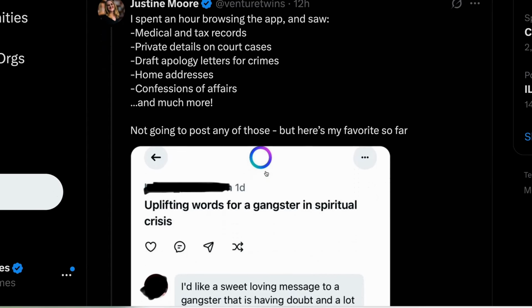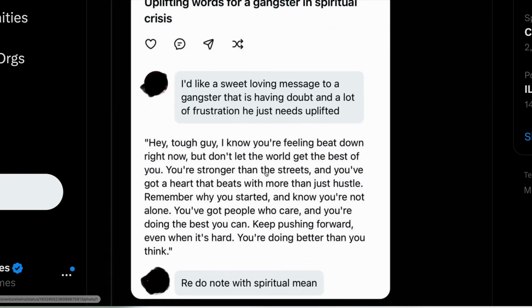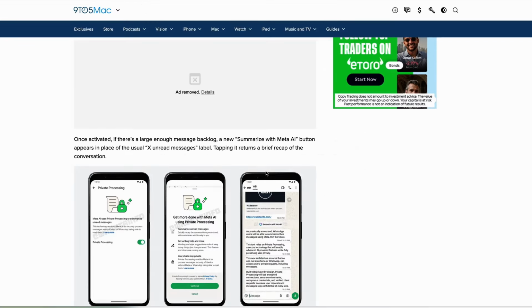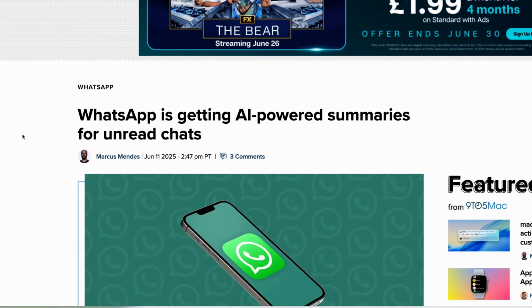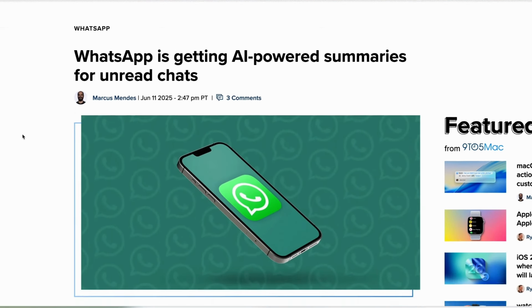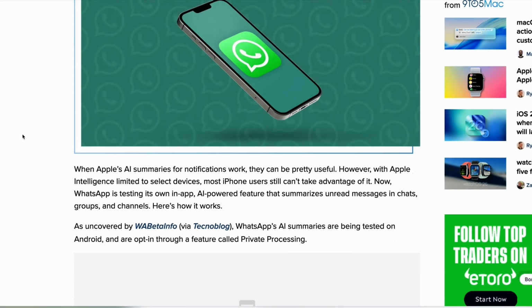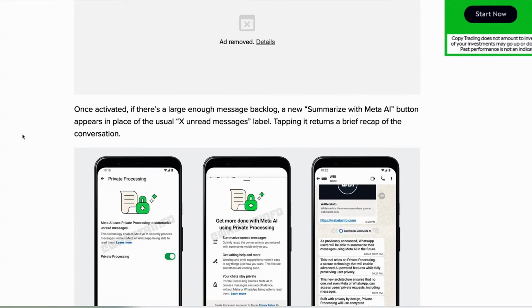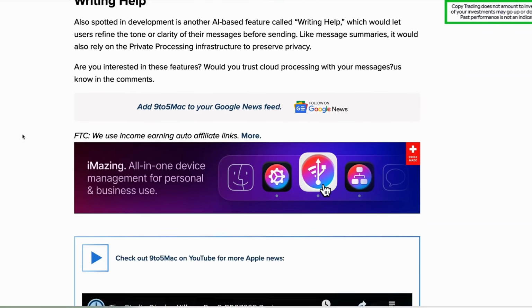and private AI feed. But while Meta AI is floundering a little bit, WhatsApp continues to get new AI features. This week, new leaks show that WhatsApp is due to get some AI-powered summaries on mobile, which shows that once activated, if there's a large enough message backlog, a new Summarize with Meta AI button appears in place of the usual X unread messages label. So tapping the Summarize button gives users a brief recap of the conversations that they've missed.